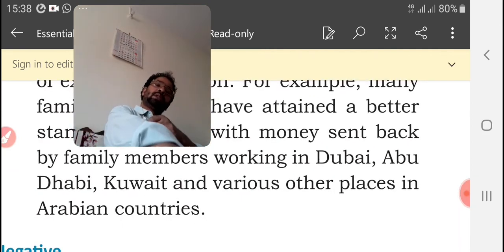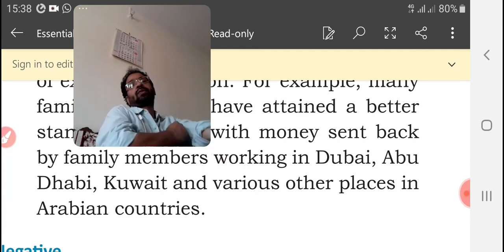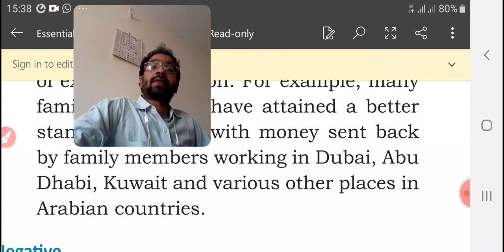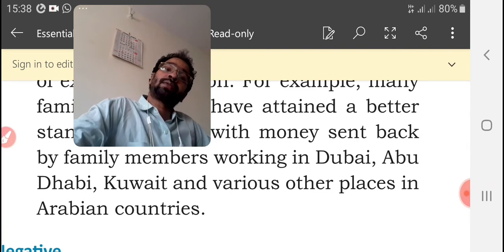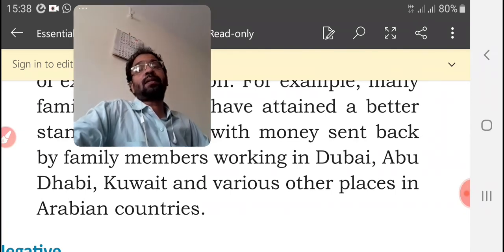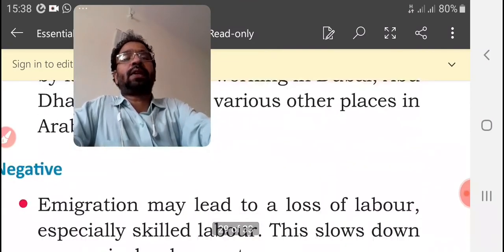Most of the people of Kerala like to work outside the country, and after working they send that money or save the money in India. So that money is an asset for Indian people.